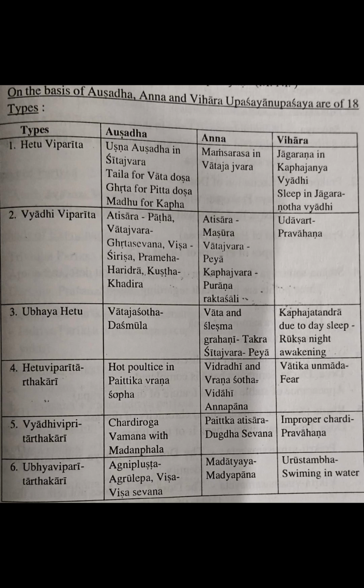Vyadi Viparida Anna: in Adisara, we are giving Masura. In Vadaja Jwara, we are giving Peya. In Kafaja Jwara, we are giving Purana Rektashali. So these are all opposite to the Vyadi; we are giving this type of diet.